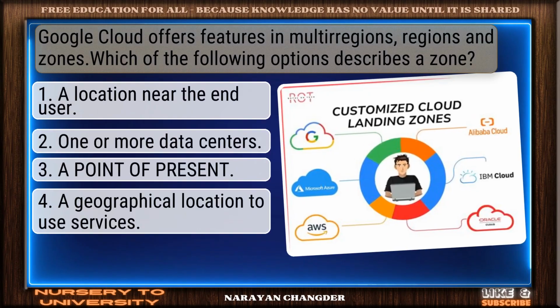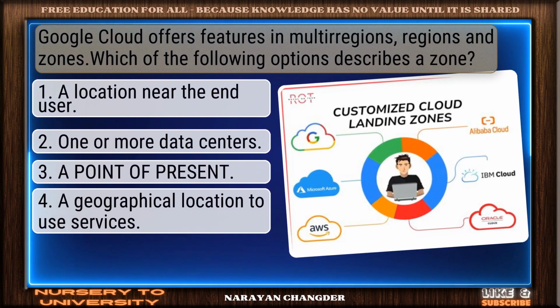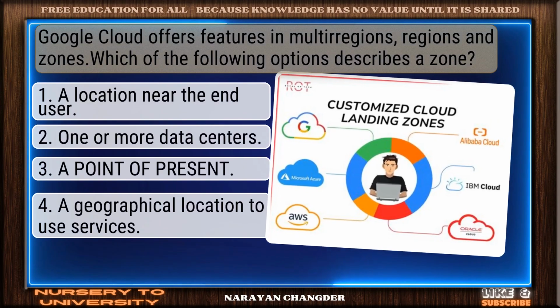Question number 19. Google Cloud offers features in multi-regions, regions, and zones. Which of the following options describes a zone?